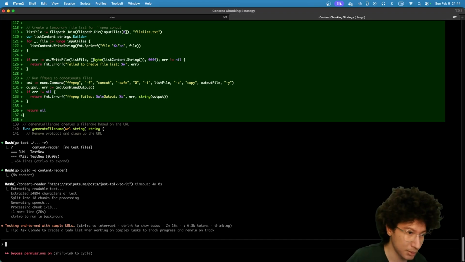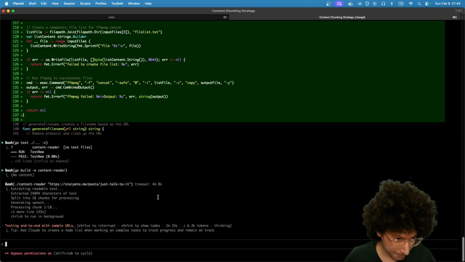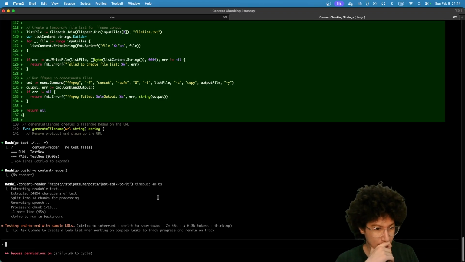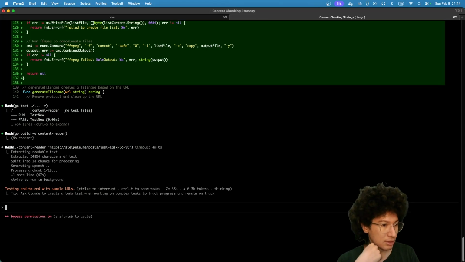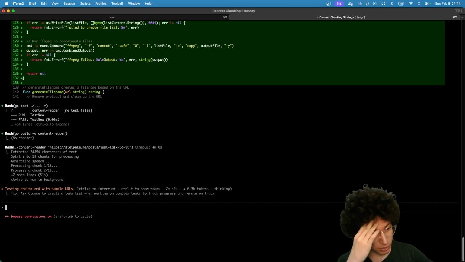Oh, okay, this time it's generating speech, but it said processing chunks 1 and 18. So as I understand, it created 18 chunks and processed them chunk by chunk, which is amazing. Great, let's see the to-dos. Okay, it's testing. It moved to the next chunk, which is good news.